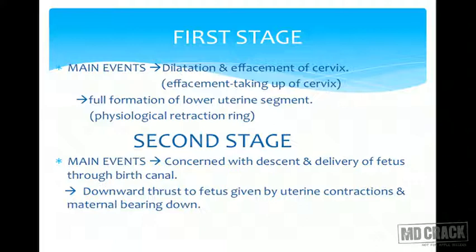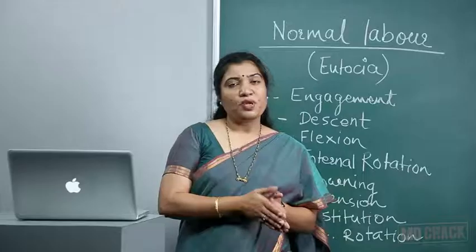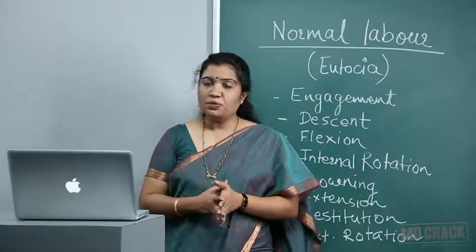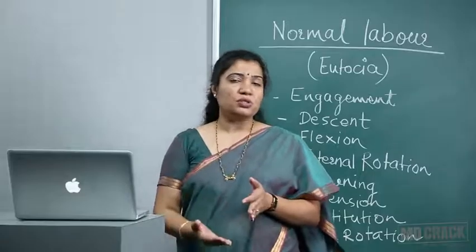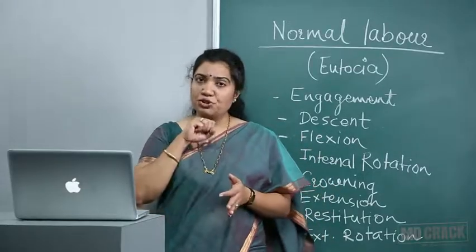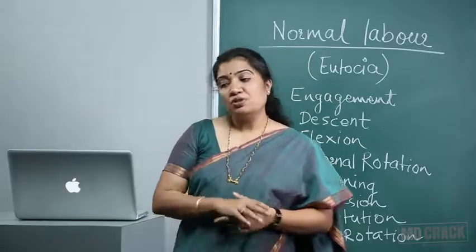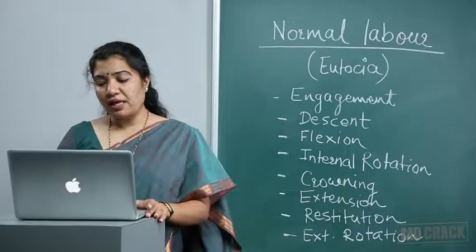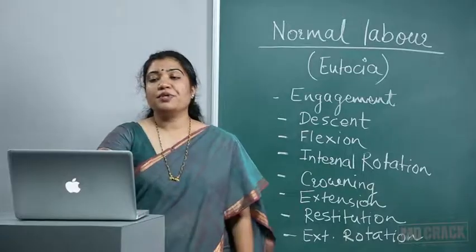Every time the uterus contracts, the upper segment retracts and tries to push the baby down. So that's the force which is pushing the baby down. And added in second stage is the maternal bearing down effect. Once she is fully dilated, we ask the mother to push the baby out, in which she takes a deep breath, closes her epiglottis, and then pushes the baby out. So these two downward thrusts help the baby to get delivered.